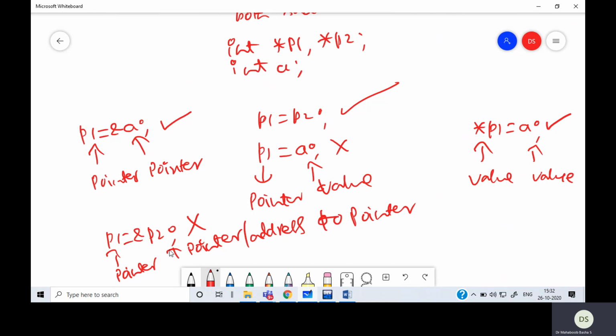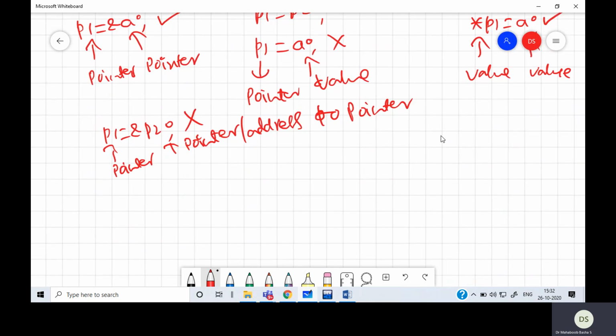Whenever you have an assignment statement involved with pointers, ensure that both LHS and RHS are referring to similar kind of information. Both should be values, both should be pointers, both should be pointer to pointers. If they differ in the type level of information they represent, then this statement is wrong. So you have to be careful while using the assignment statement. This is one point to note.